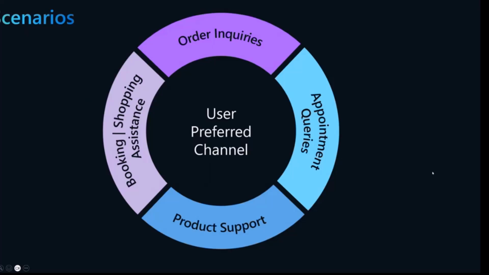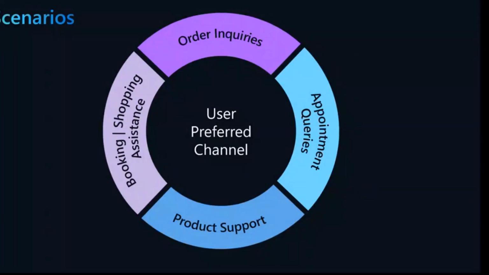So what are the scenarios where you'll build something like this? What you saw was a very simple application of an AI bot on WhatsApp. But if you were to take this into production, there are so many other scenarios where this could be very helpful. One is order inquiries, where a customer is asking their retail service provider, what is my order status? I want to cancel an order.